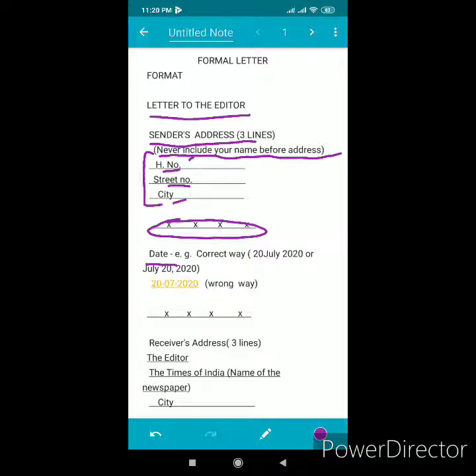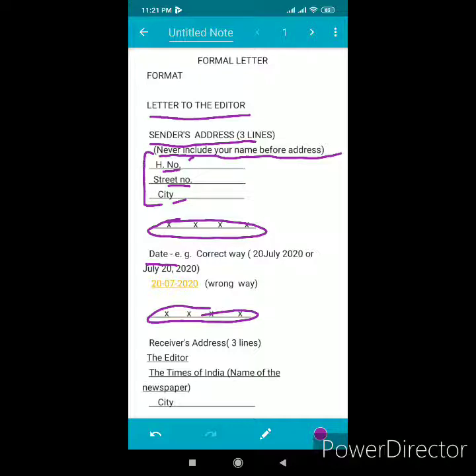Date, 2 ways are there to write it. Firstly, for example, 20th July 2020, or you can write in the second way, July 20, 2020. This is the correct way. But don't write the date like this, 20/07/2020. This is not the correct way. This is the wrong way to write date. After date, you have to leave one line.